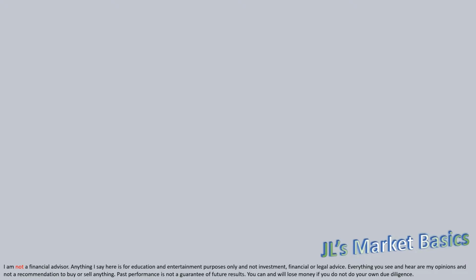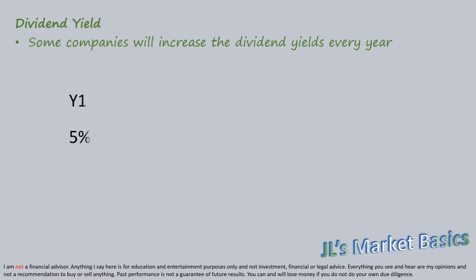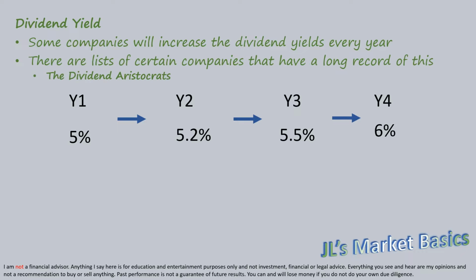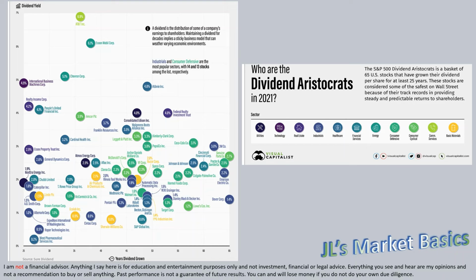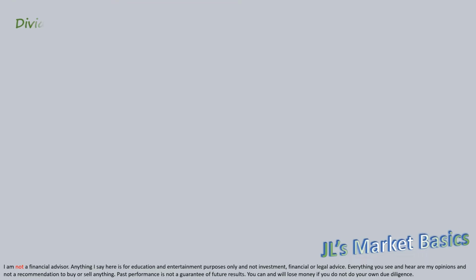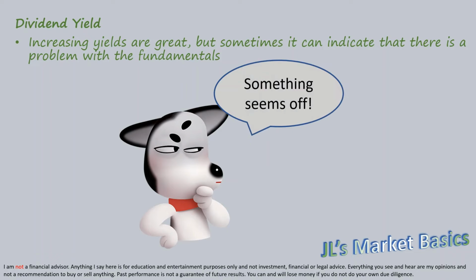Some companies will increase their dividend every year, effectively increasing an investor's return on investment. Some have done it for decades and are very popular among dividend investors. These are known as the dividend aristocrats. But increasing yields can sometimes be deceiving because a company can appear to have high yields or increasing yields, which appears to be good, but it's not supported by fundamental factors. I'll explain this in further detail later in this video.